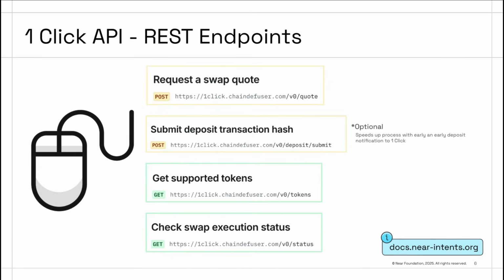As you can see, there are 4 endpoints for the one-click API to choose from. The main one you'll be using is the quote route. This is for requesting a token swap quote. There's also an optional route, submit, which allows you to let the one-click service know that a deposit was completed, and it helps speed up the process. We also have 2 get routes, one of which allows you to get all the current supported tokens across the various networks, and the other, status, to check the status of a swap.